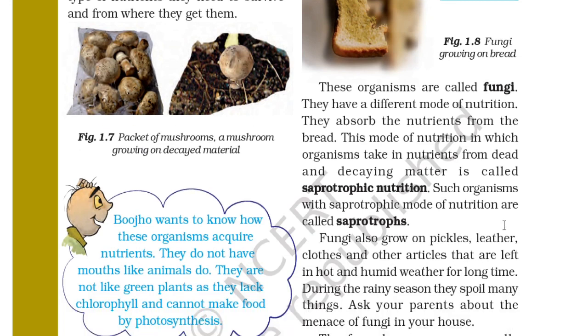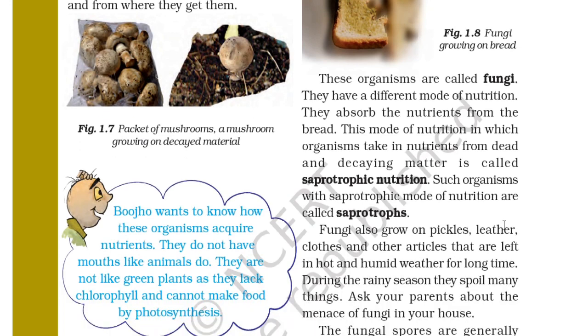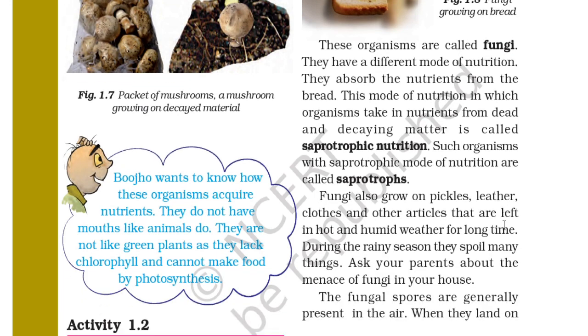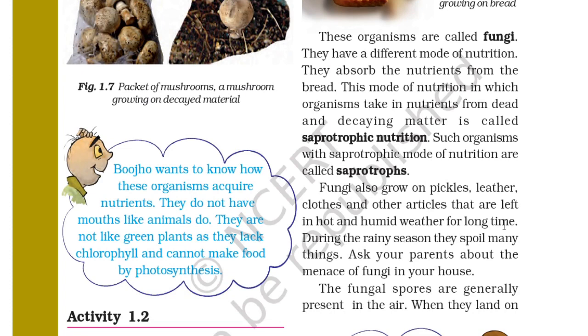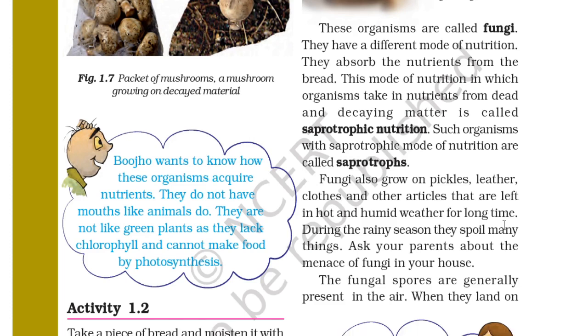Fungi also grow on pickles, leather, clothes and other articles that are left in hot and humid weather for a long time. During the rainy season, they spoil many things. Ask your parents about the maintenance of fungi in your house. So you have all seen that when there is heavy rain and your car is parked outside, some water gets in, it gets humid, and the seats which are made of leather get this kind of fungi. And in your house also you can see in your clothes, when you wash them in the rainy season, black patches appear on them.